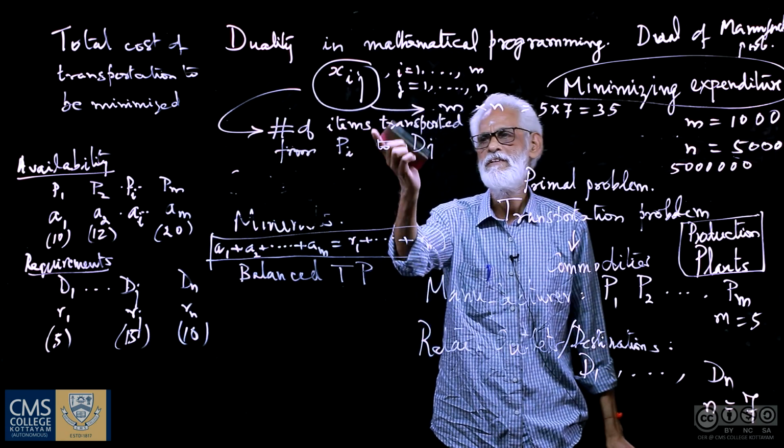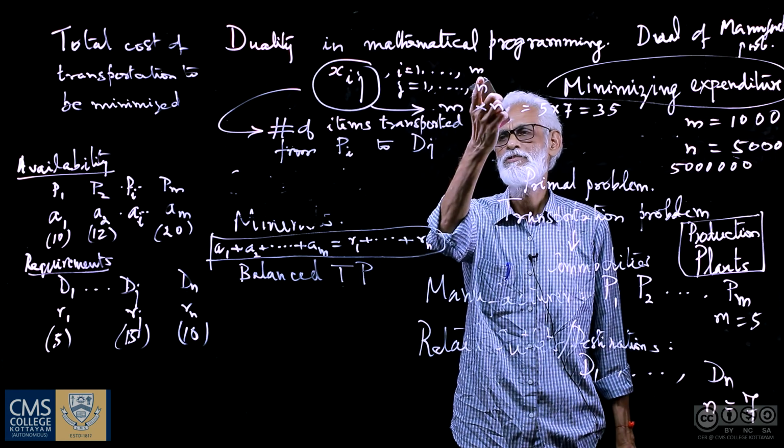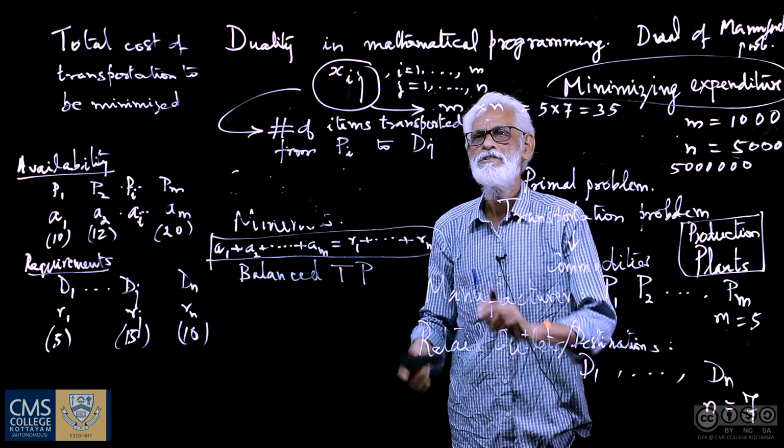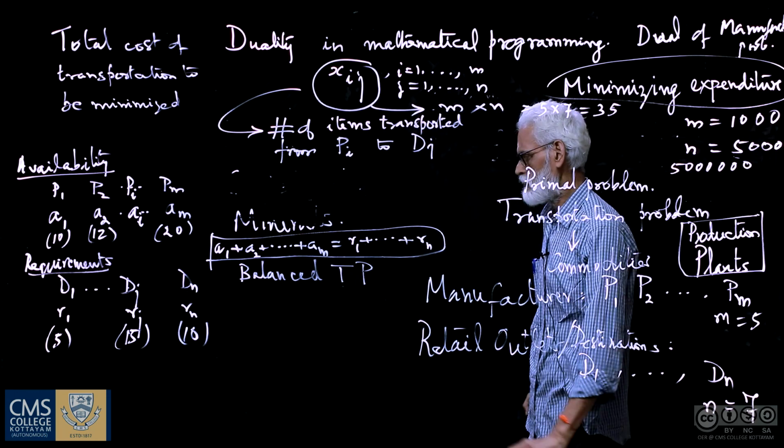So now we can vary i from 1 to m, j from 1 to n to get m into n variables.